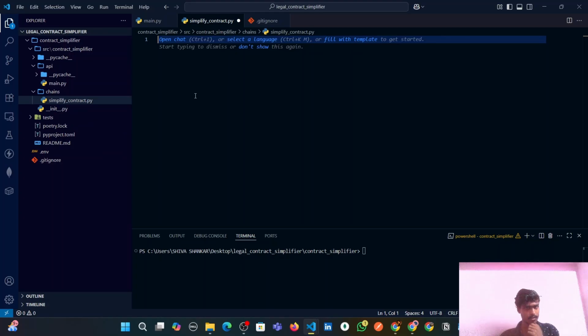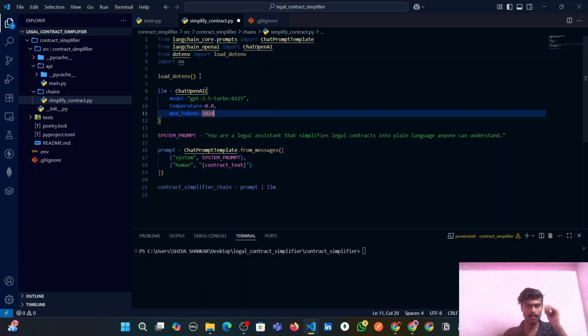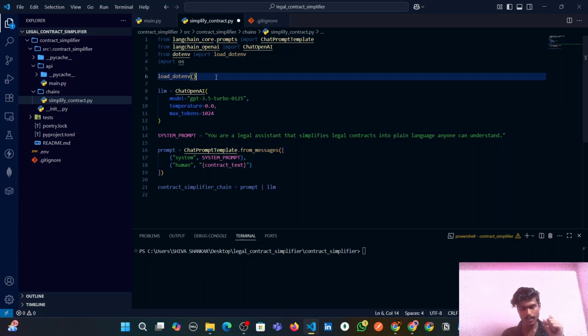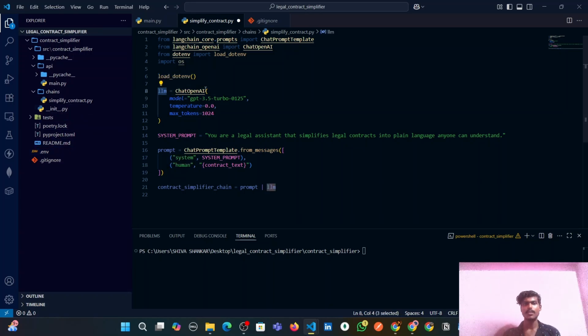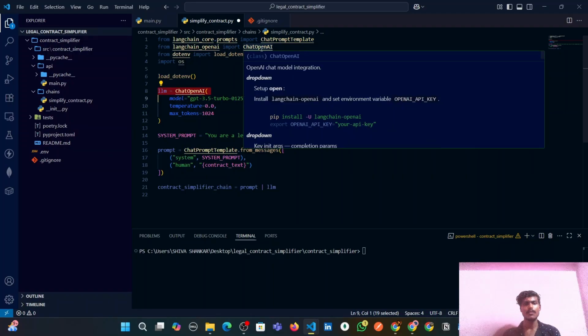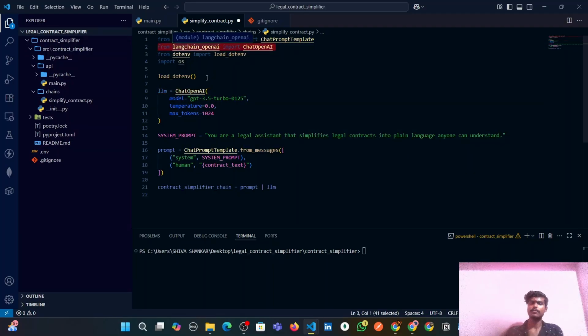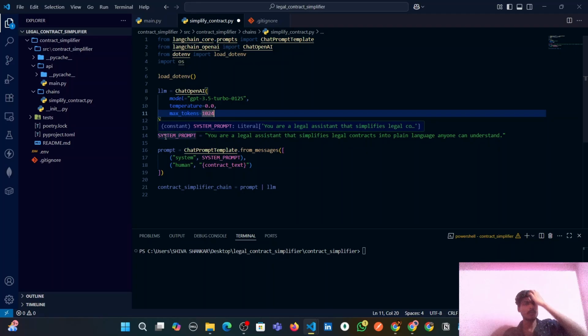We are in the simplify_contract.py file. Just to save time, I am pasting the code here, and let me tell you what's happening. This load_dotenv line will import the OpenAI API key which we have saved inside the .env file previously, and we are also initializing the LLM using the ChatOpenAI module which we have imported from the langchain-openai package. We are specifying the model name here as GPT 3.5 Turbo 0125. You can specify any model as per your wish, and we have also specified the temperature and max tokens, and then we are defining the system prompt. You can see it.